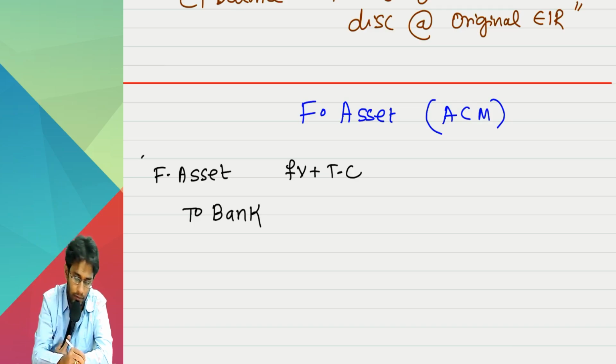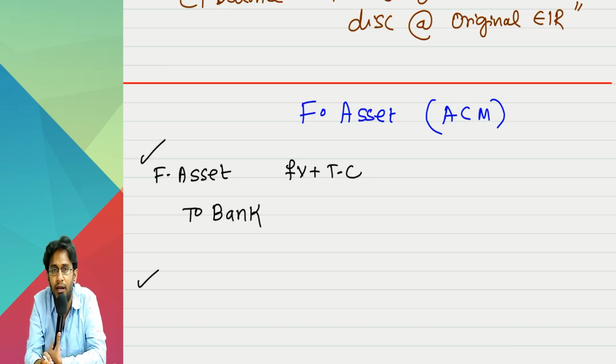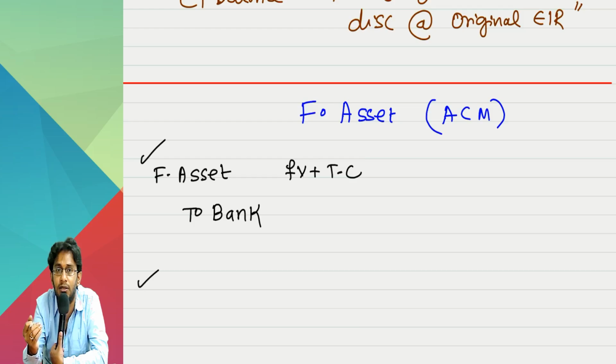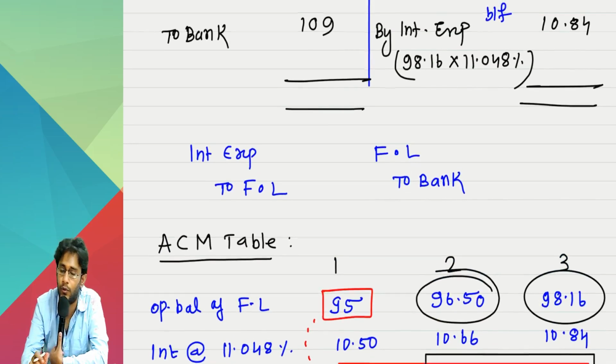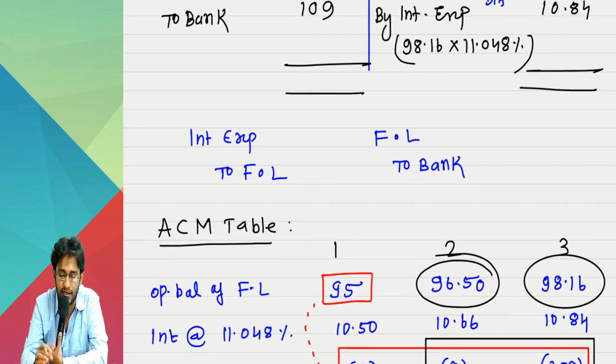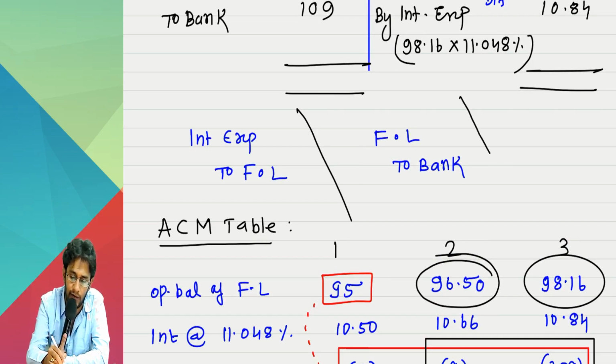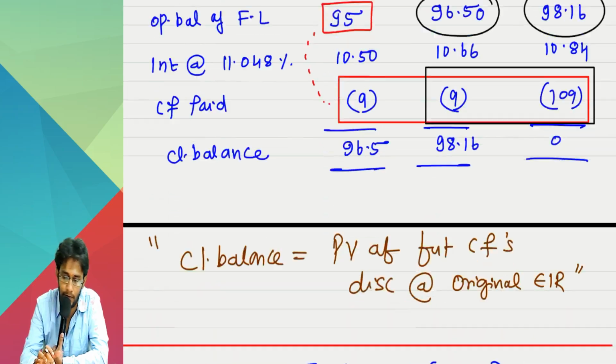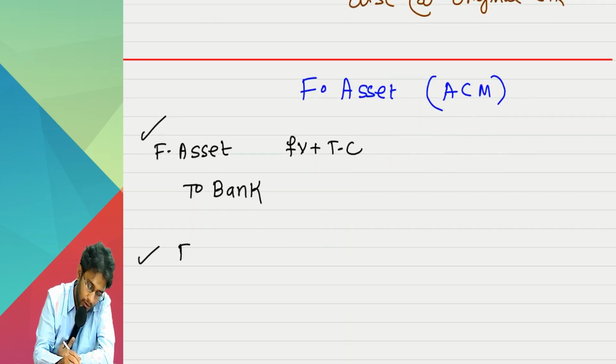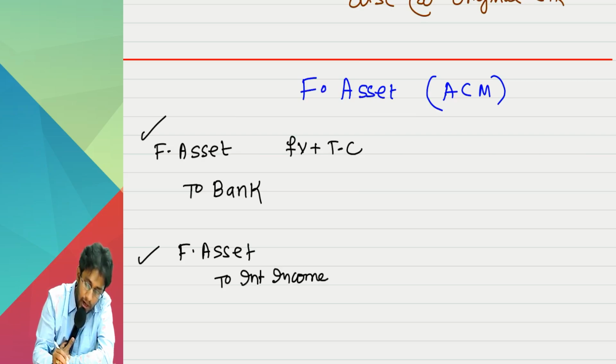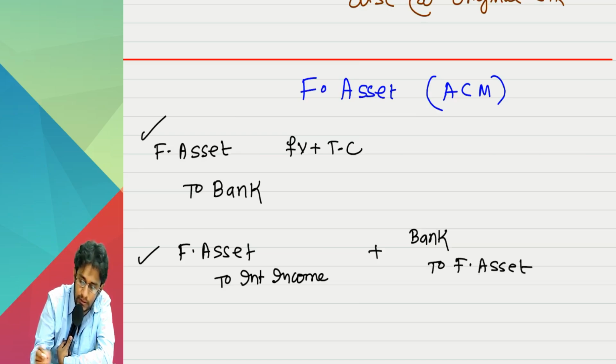Clear? Right. First year ending, I have to recognize interest income this time, not expense. Liability, what is the entry we wrote? Interest expense to liability and financial liability to bank. What will you write here? Financial asset account debit to interest income. And if you receive any contractual cash flows, bank account debit to financial asset.